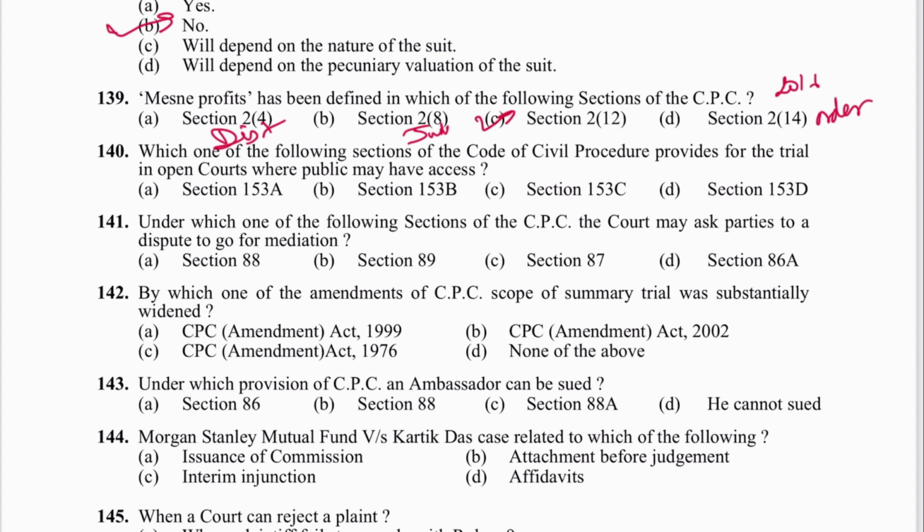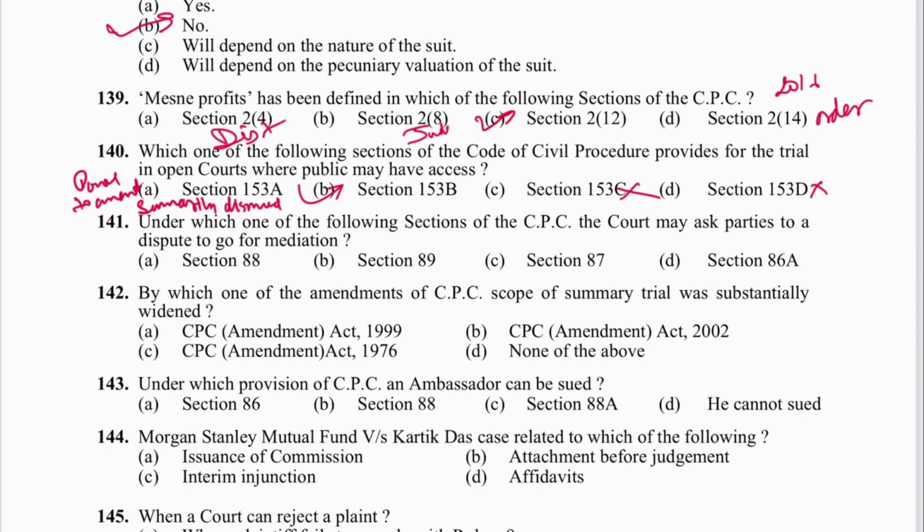Next is 140. Which one of the following sections of CPC provides trial in open court where public may have access? So this is section 153B. B is the answer. What is in 153A? Power of court to amend when summarily dismissed. If a case is summarily dismissed, that power is in 153A. 150C and D are no sections.